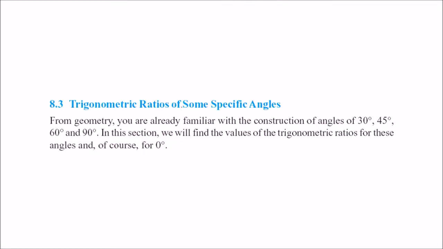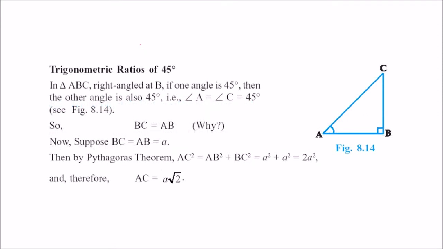Now see the trigonometric ratios of some specific angles like 30 degree, 45 degree, 60 degree, 90 degree and also 0. How to get the trigonometric ratios of 45 degree? We have a triangle here, triangle ABC. If this is 90 degree and one of the angles is 45 degree, we know the sum of all the angles inside a triangle is 180 degree, so this ought to be 45 degree.